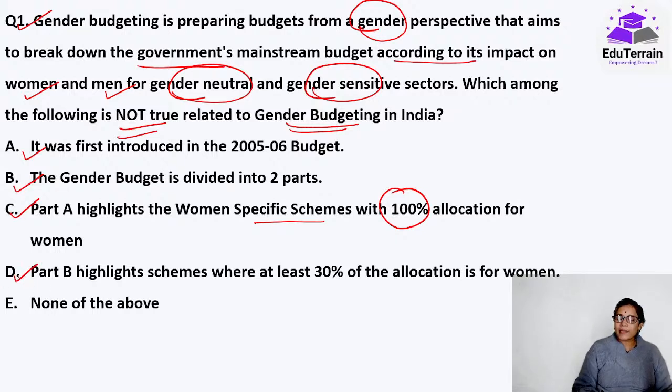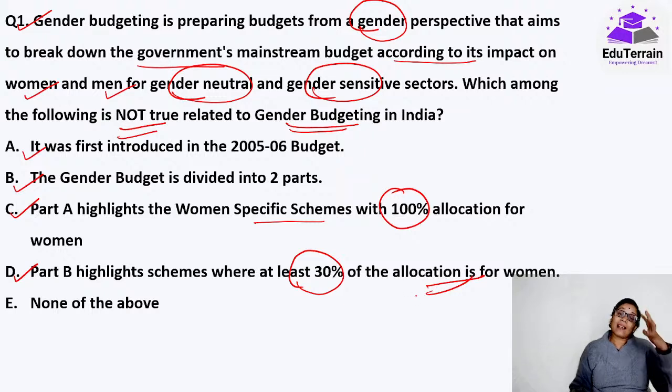Part B highlights schemes where at least 30% of the allocation is for women. These are schemes run by various other ministries, like the Ministry of Social Justice or Rural Development, there are many ministries running many schemes. And at least 30% in those schemes, they all fall under Part B. This is what the question has to say. Now you have to tell me which of these statements is wrong.